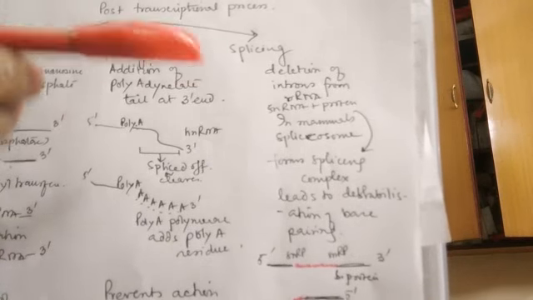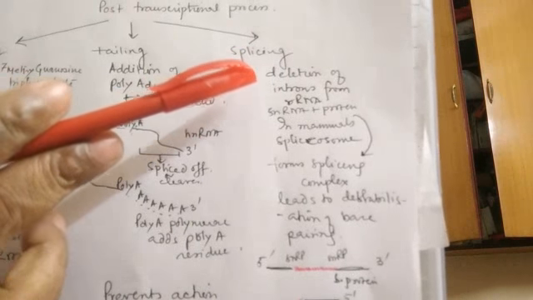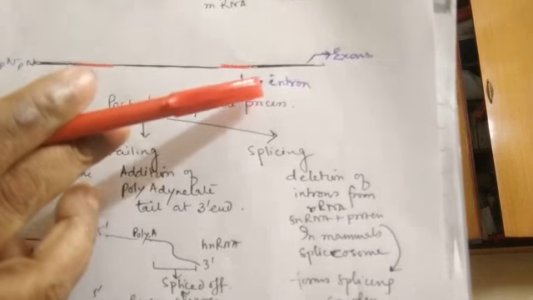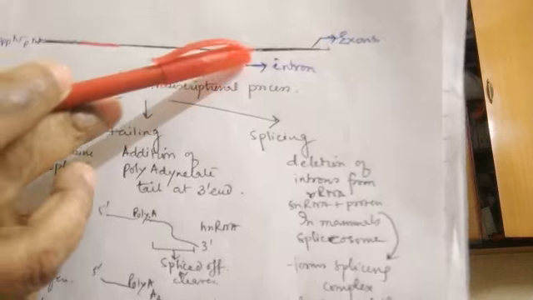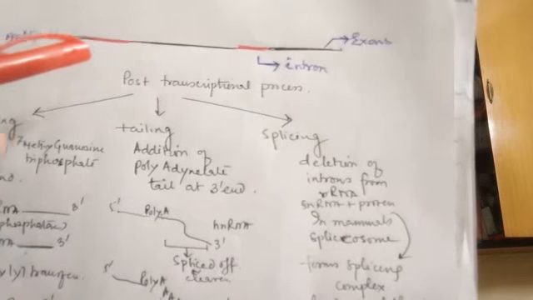And this is now the last part, that is splicing. Splicing means the removal of the introns or intervening sequences. Already we have done this. These are the intervening sequences which are non-coding sequences, that means the protein will not be coded from these particular regions. So the intervening sequences are removed, and these are the exons which will code for the protein. Removal of the intervening sequences and joining of the exons is the splicing.